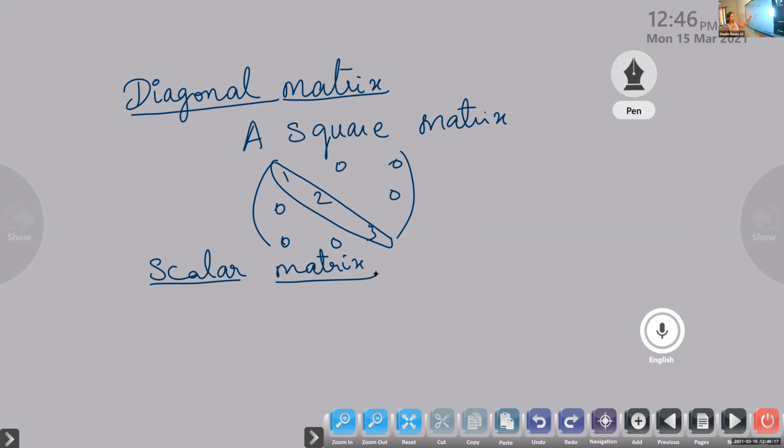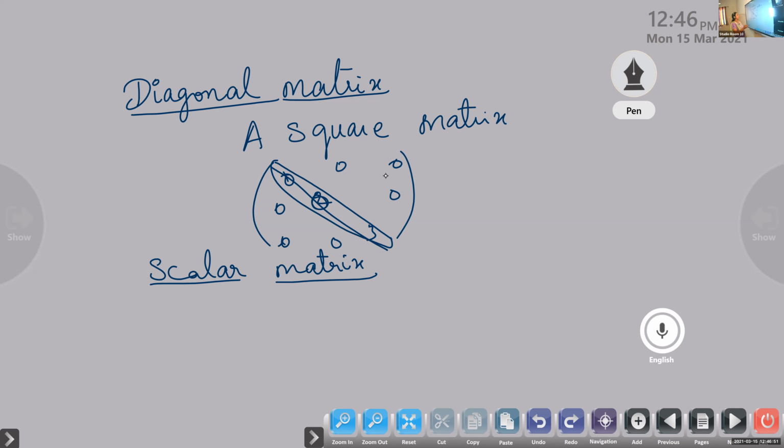If I write 0 instead of 2, it is also a diagonal matrix. So why should the other values be zero? That is the definition we are learning. For a diagonal matrix, if all the elements other than the diagonal entries are zero, then we call it a diagonal matrix. Only the diagonal entries are there. We define it like this.